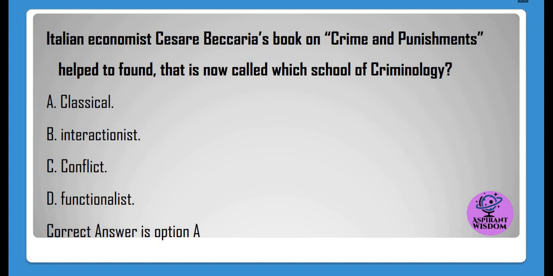Italian economist Cesare Beccaria's book on crime and punishments helped to found what is now called which school of criminology? A. Classical. B. Interactionist. C. Conflict. D. Functionalist. Correct answer is option A.